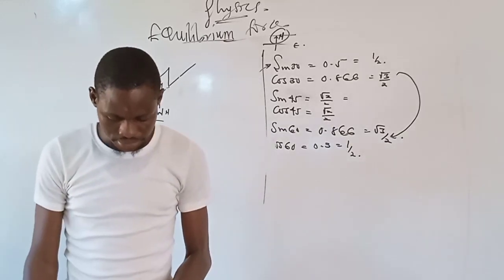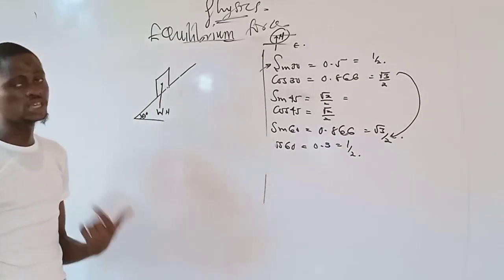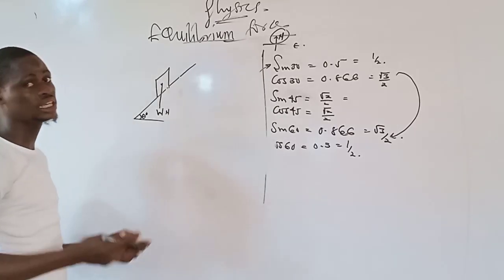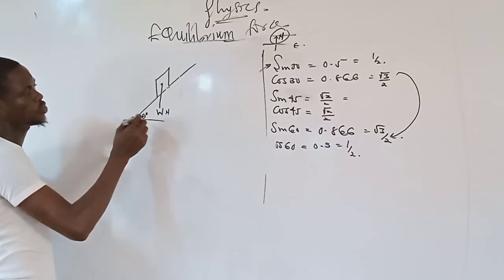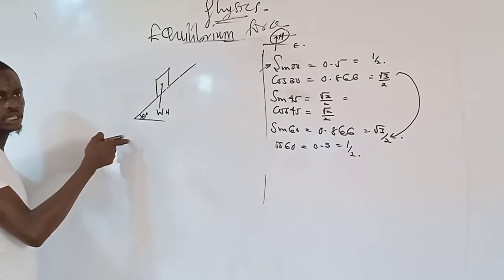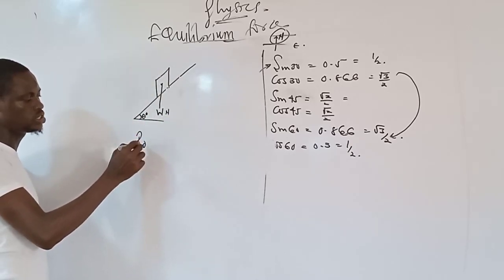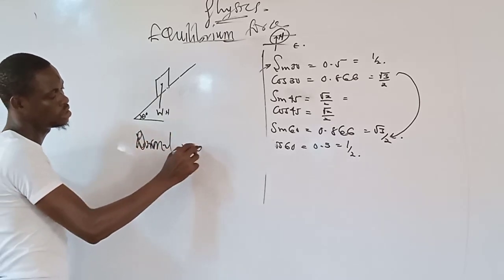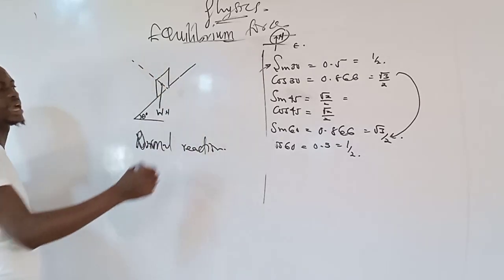Now, then I said, what is the resultant part of the weight in Newton along the plane? This one you don't even need to do, you should also know that, but I'm going to give you this in case of your next exam. Just take it direct. Now, from here, we have to find the resultant part of the weight. Normally, weight of a body is meant to act vertically downward, and normal reaction acting on the body is meant to act perpendicular to the surface of the body like this.